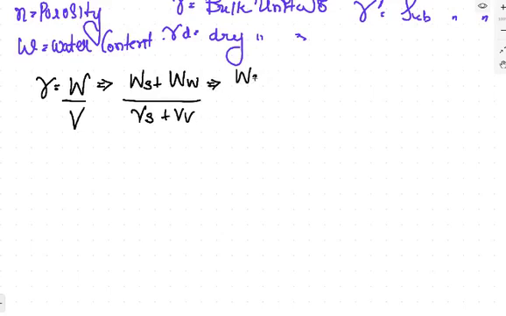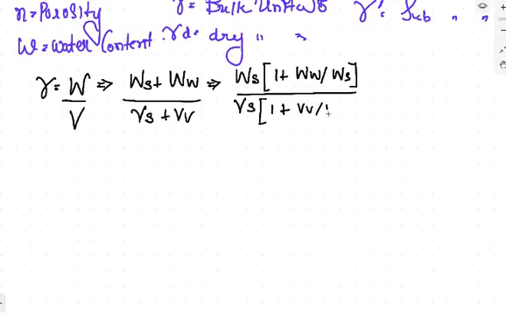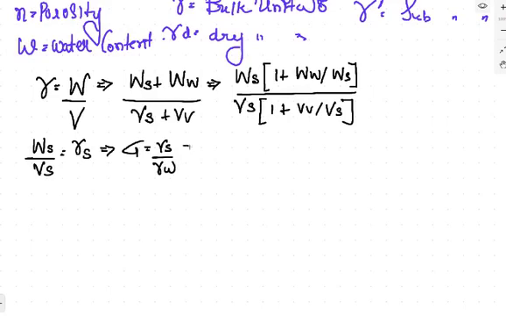You can write this as follows. This is equal to, take Ws common. You will get 1 plus Ww divided by Ws, divided by, from here take Vs common, then you will get 1 plus Vv divided by Vs. Now it means that here you know one thing, that Ws upon Vs, weight upon volume, is equal to gamma, which is the gamma of solid basically. Now you know one thing also, that G is equal to gamma of solid upon gamma of w. It means that gamma of solid is equal to G into gamma w.